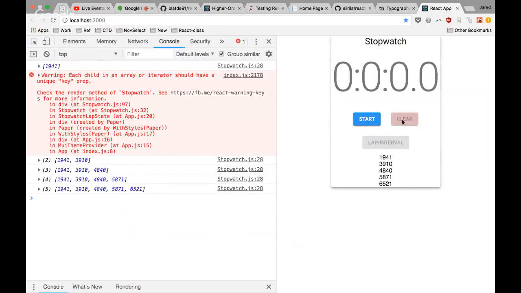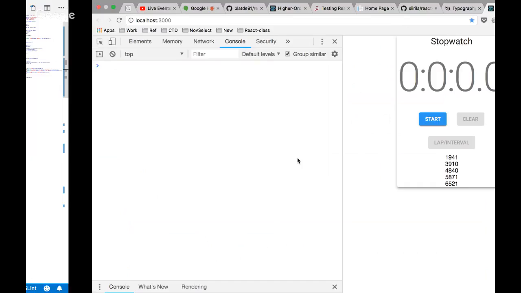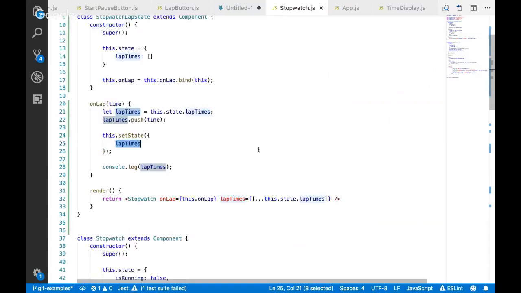So the danger here, there's also a danger here, and it's an easy one to make, and in this case we're not getting burned by it. When you set state, you should never, or let me step back, never mutate the value of something that's in the state. Always create something new and set the state to that new item.